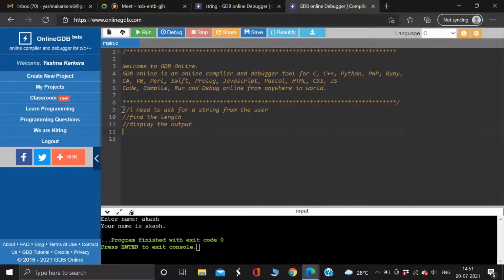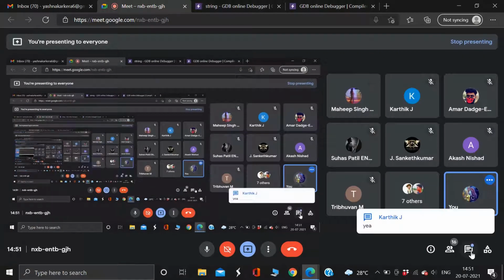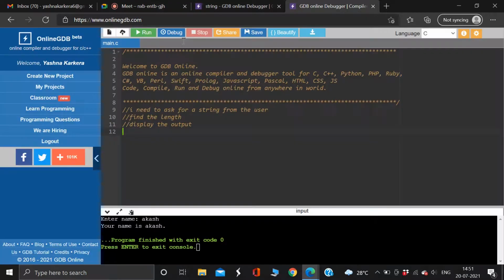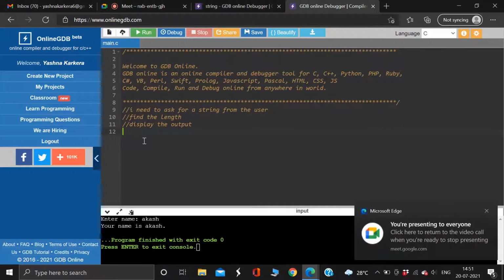These steps are clear. First, I need to ask for a string from the user, and then I need to find the length and find the output. So we are doing it in separate functions. Is this clear to everyone? Yes or no? Karthik says yeah. What about others? Have you guys understood?